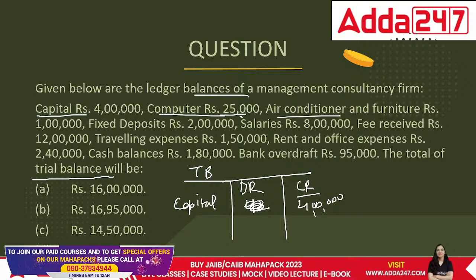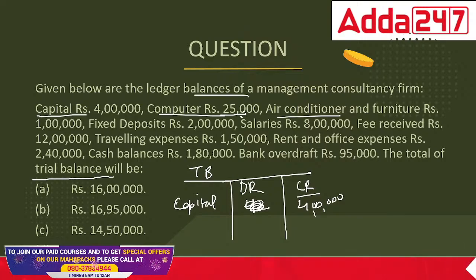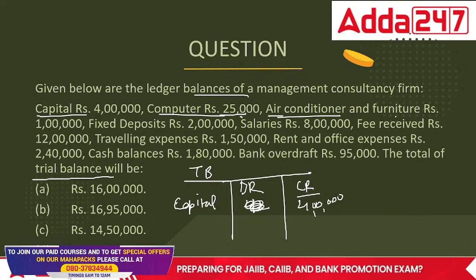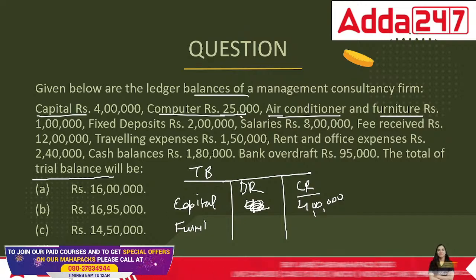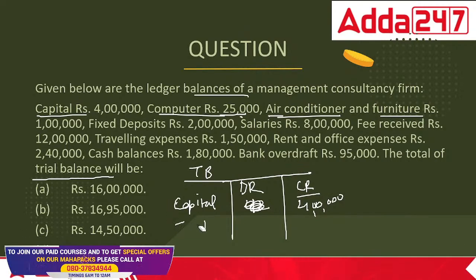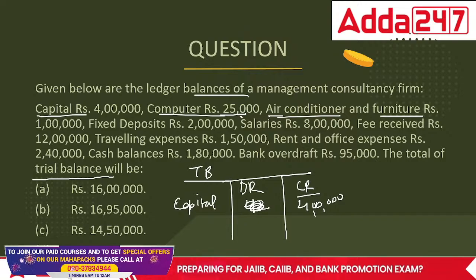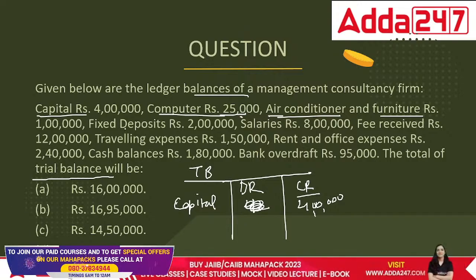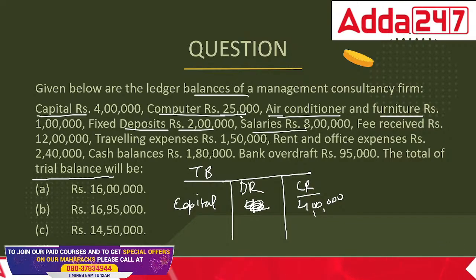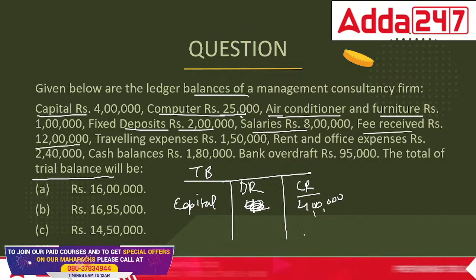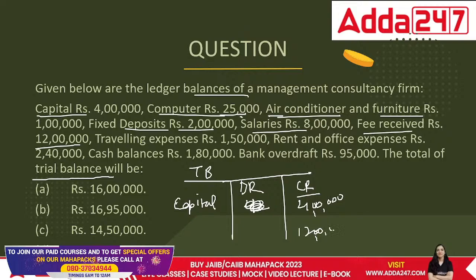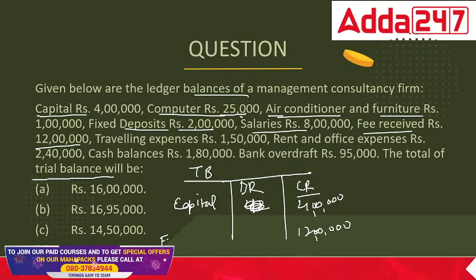Computer is an asset, so not included. Air conditioner is an asset, not included. Furniture is again an asset, not included. Fixed deposits, again an asset. Salaries and expenses are on the debit side. Fee received, 12 lakh, is an income, so it should be credited.